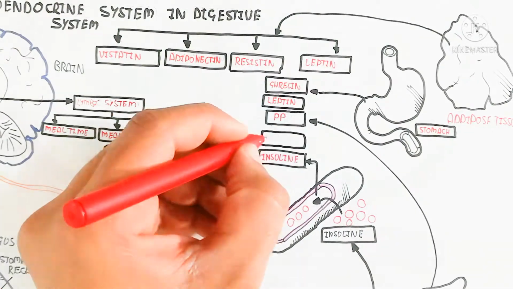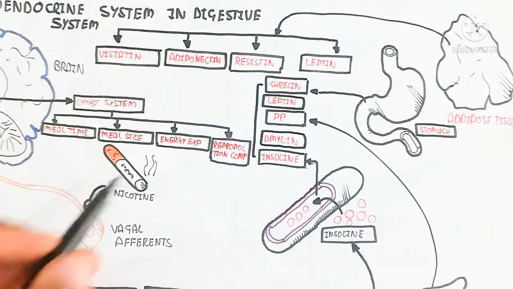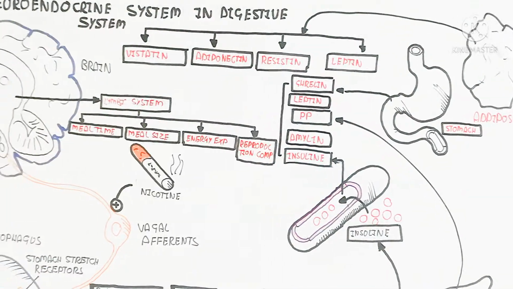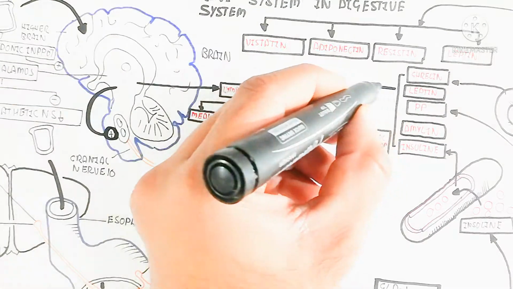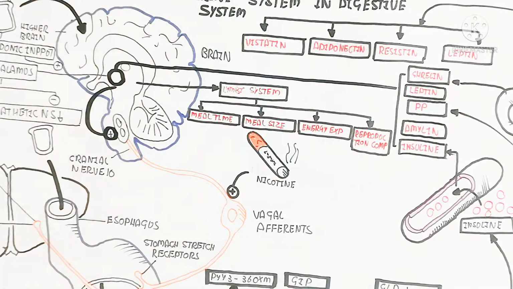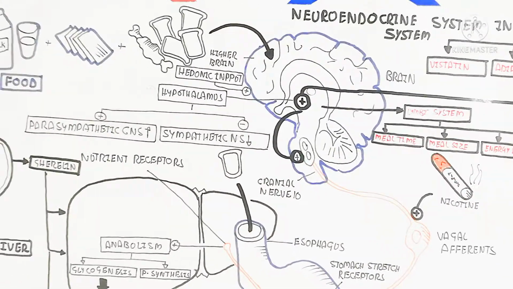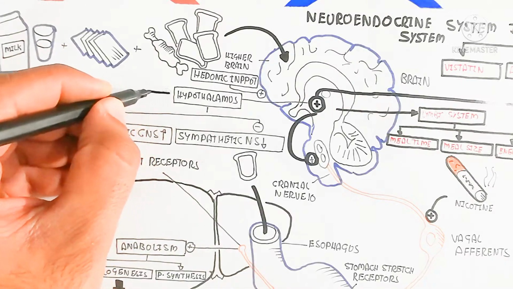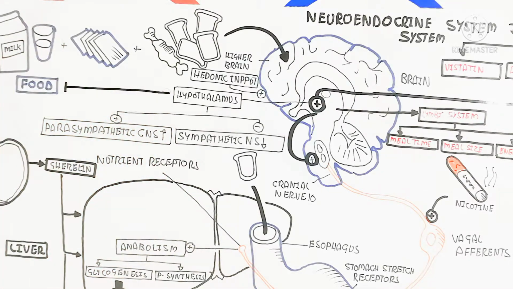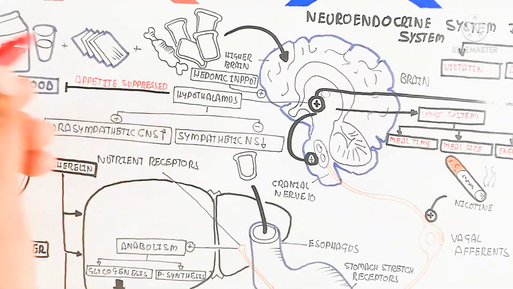So collectively the ghrelin, leptin, PP, amylin and insulin, all these hormones are used to give feedback to the hypothalamus in the limbic system for the meal size and the meal time. In this way the hypothalamus will stimulate an increase in the parasympathetic nervous system, the appetite is suppressed and no more food is taken in, so the hedonic input will be inhibited.